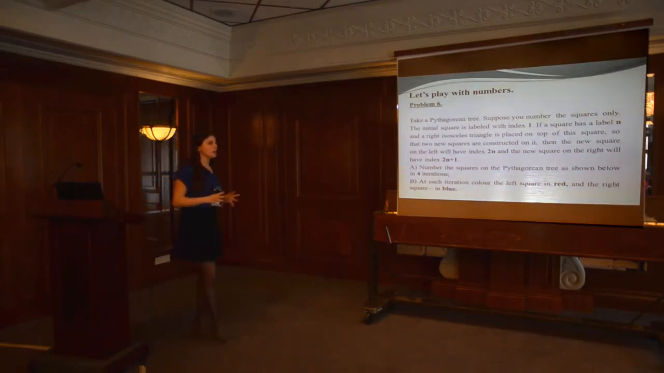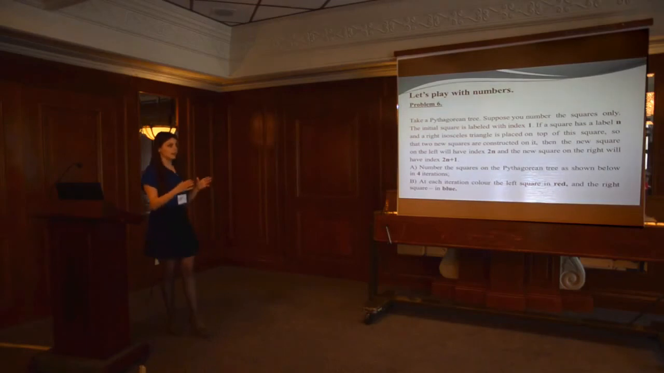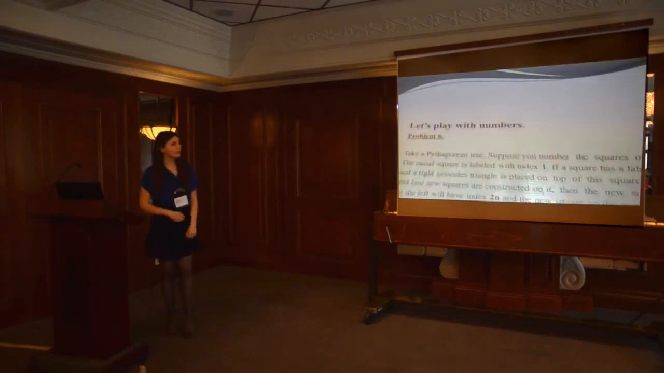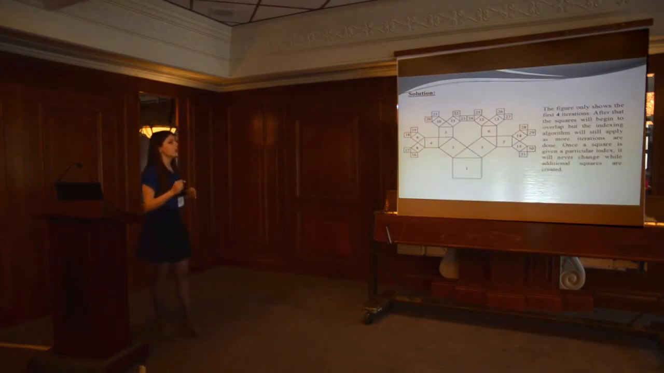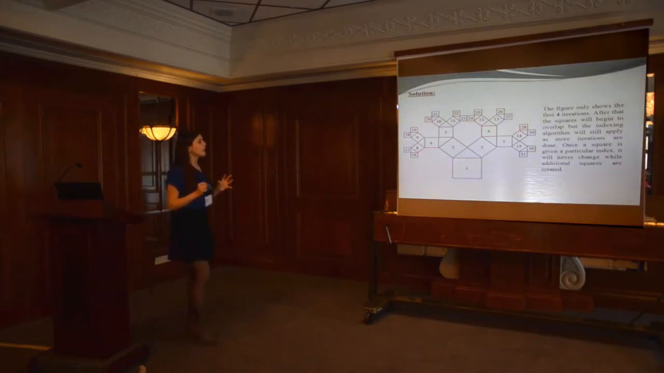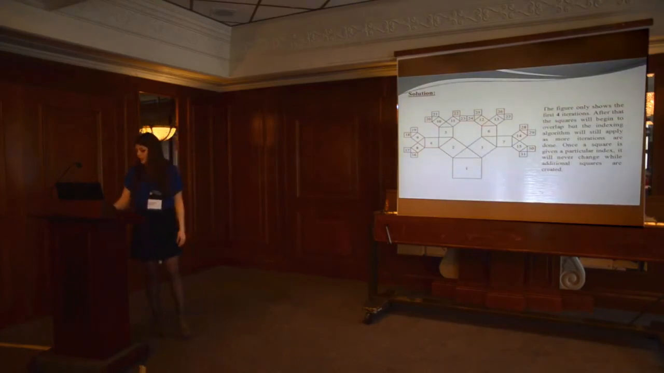Number the squares only on the Pythagorean tree as shown below in 4 iterations. At each iteration, color the left square with index 2n red and the right square with index 2n plus 1 blue. This is the result after following the steps in the text. The figure only shows the first 4 iterations. After that, the squares will just begin to overlap, but the indexing algorithm will still apply as more iterations are done. Once a square is given a particular number, it will never change, while additional squares are created.